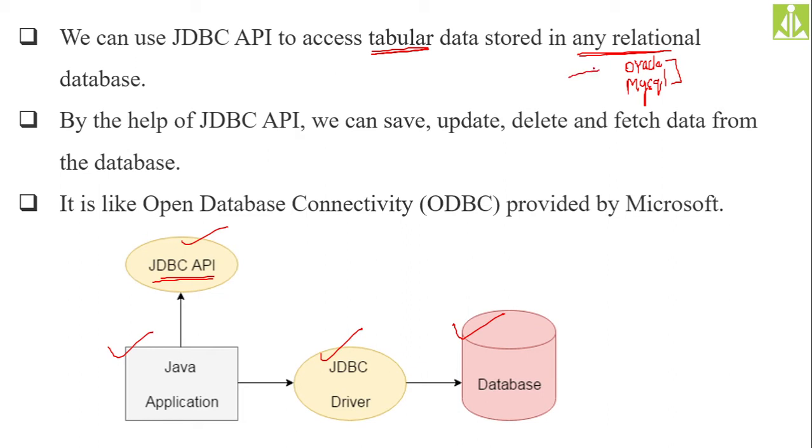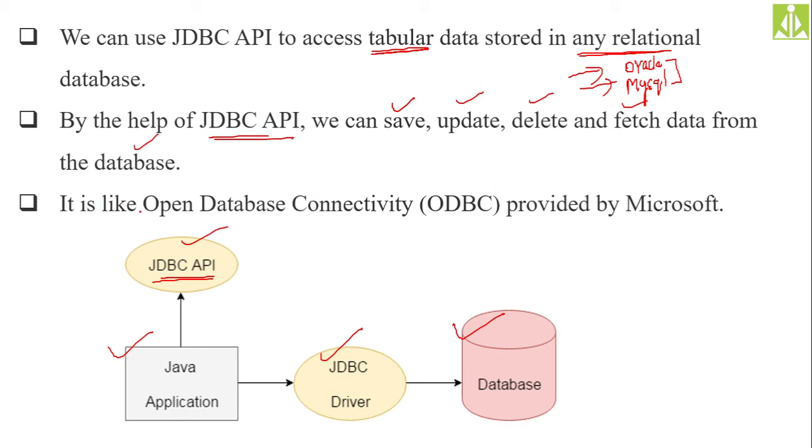So in order to interact with these databases, we need a proper driver. Okay. By the help of JDBC API, we can save, update, delete, fetch, manipulate the database. All these operations we can perform on the database with the help of JDBC API. The JDBC API is going to have the proper methods in order to accomplish this job.